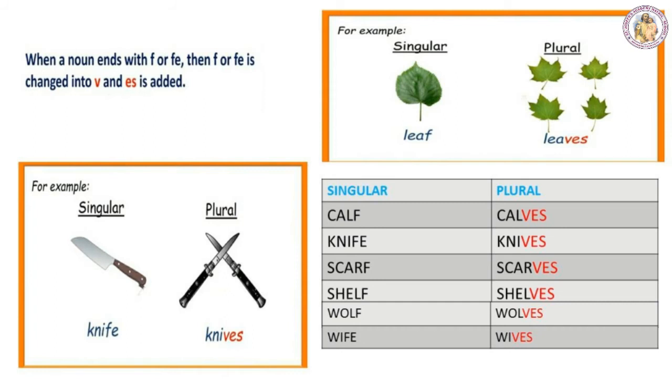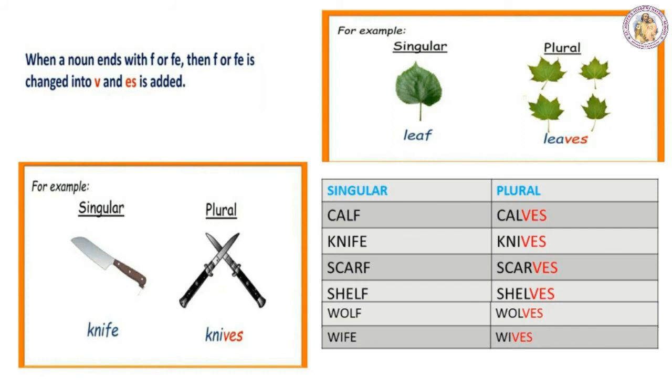Next example is knife. K-N-I-F-E. So the last two letters are FE. So to make it plural, we have to remove FE and add VES. Another example, scarf. S-C-A-R-F. So the plural form of scarf is scarves. So you are removing F and writing VES in place of F to make it plural.